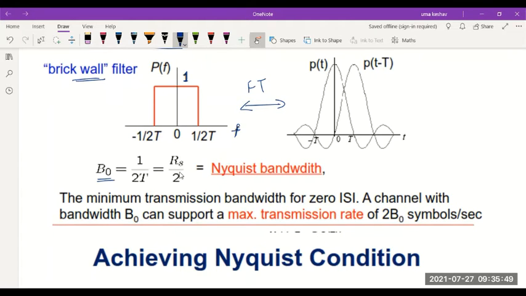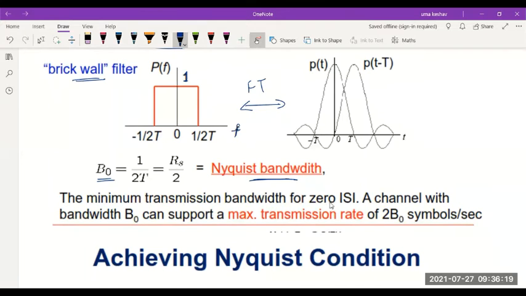So if 1/T corresponds to the rate Rs, 1/2T corresponds to half the rate, and this is known as the Nyquist bandwidth. So the bandwidth required for correct pulse shaping for zero ISI, B0, is 1/2T, which is half the symbol rate, Rs/2.